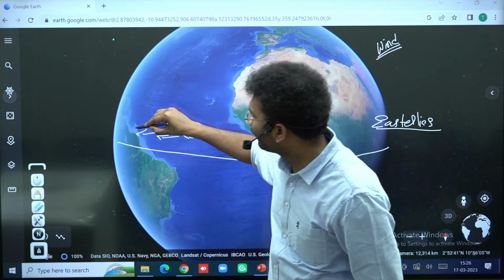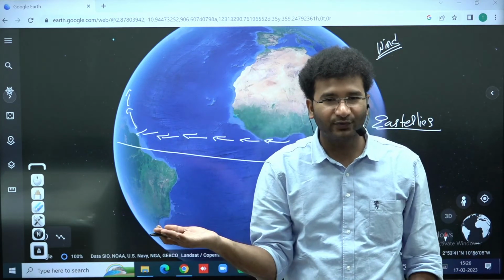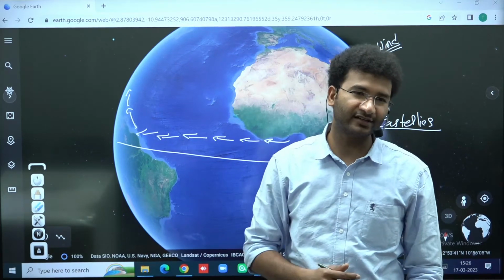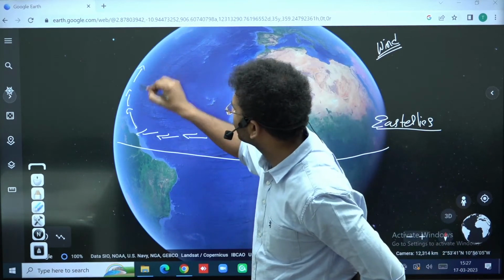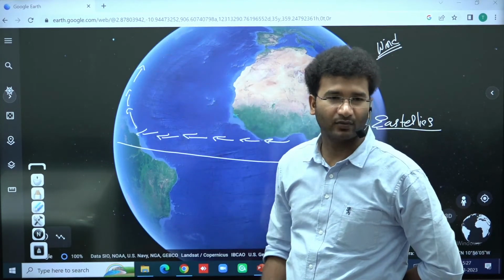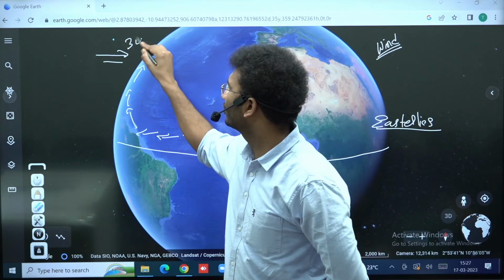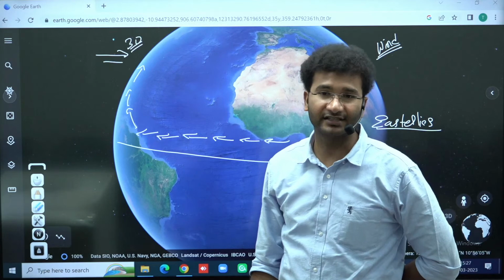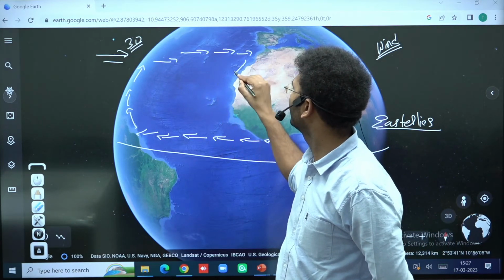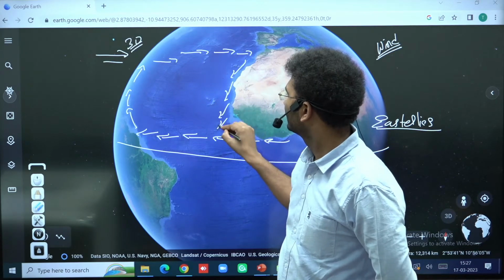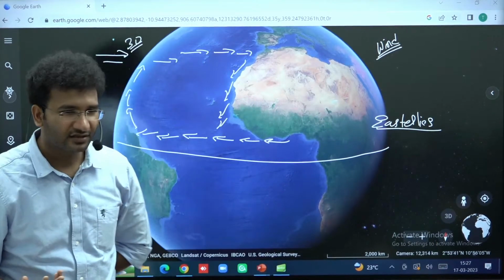Like this, it will follow the path of the coastline, and it also has the Coriolis force. Coriolis force in the northern hemisphere is towards the right. So in this process, once it enters into the westerlies belt, what happens to the water? Here at 30 degrees latitude, what do you find? You have westerlies. Under the influence of the westerlies, the same water will start to move in a different direction, and it makes a circle. And these are nothing but gyre circulations, right?